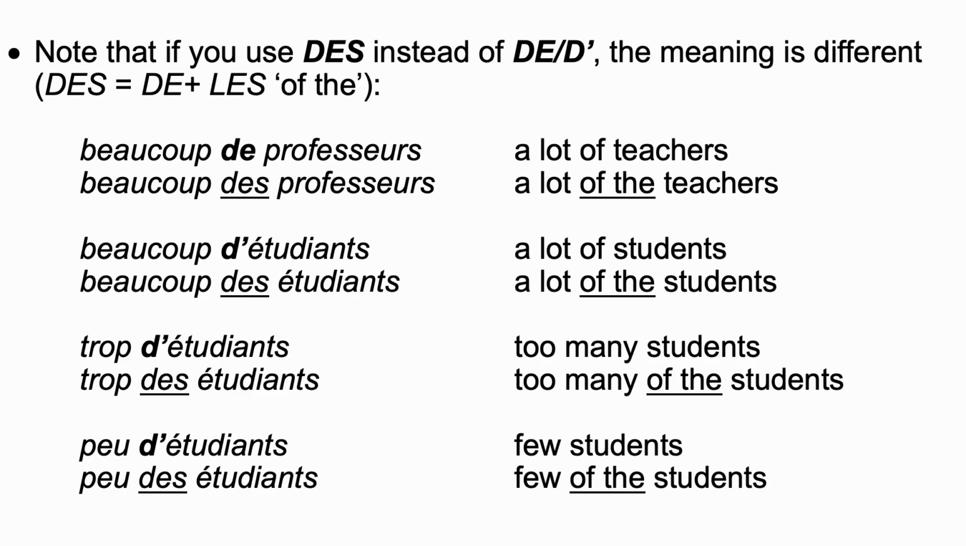So be careful not to make the mistake of using des, which is very common. A lot of people use des after beaucoup. But if you use des, it might be confusing because des means basically de les, of the. So sometimes if you want to say a lot of teachers and you say beaucoup des professeurs, we're going to understand a lot of the teachers and we're going to say, which teachers are you talking about?